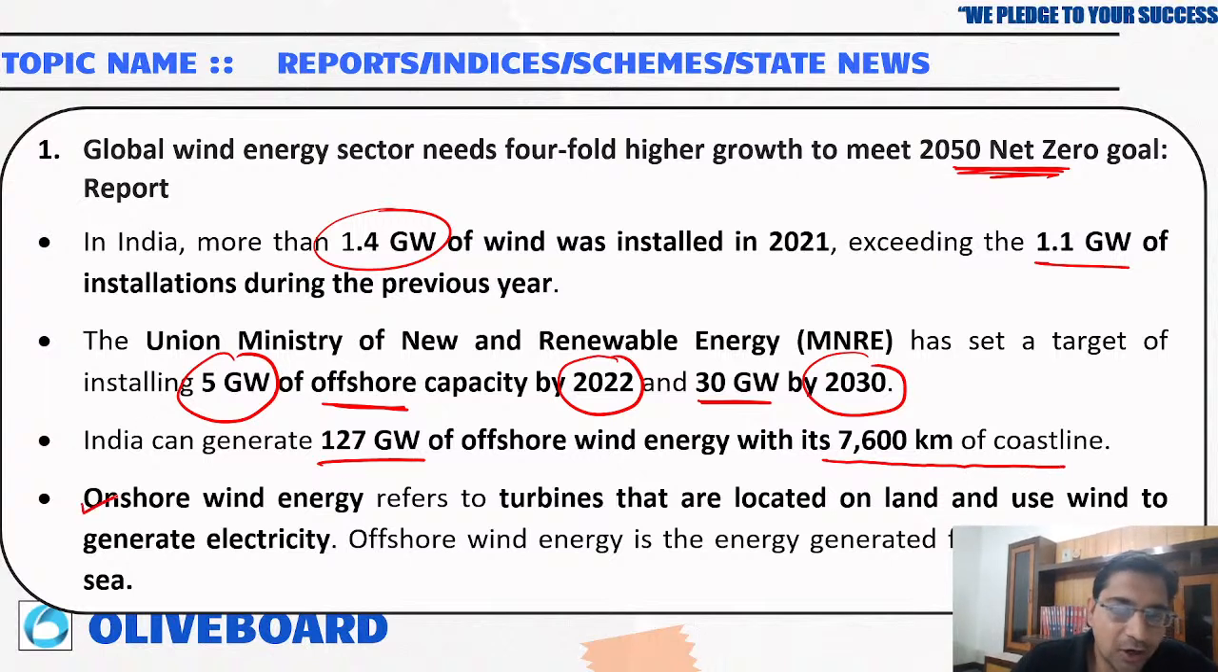So what is this onshore and offshore? Onshore wind energy refers to the turbines that are located on land that use wind to generate electricity, and offshore is generated from the wind at the sea. You are putting the windmill in the sea. So 30 gigawatt is a target for 2030. For current years we have a target of installing 5 gigawatt of offshore to develop by 2022. Offshore, like in the sea, 5 gigawatts.